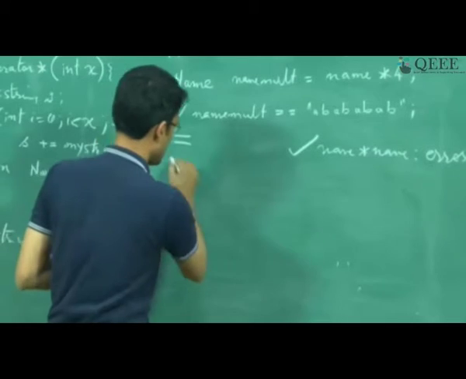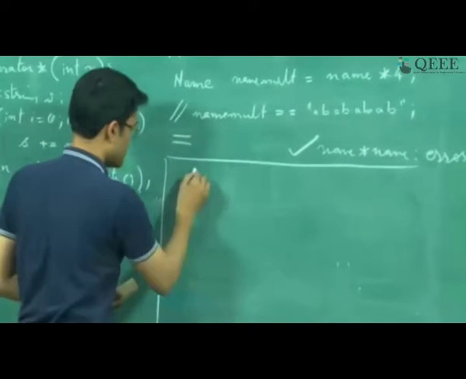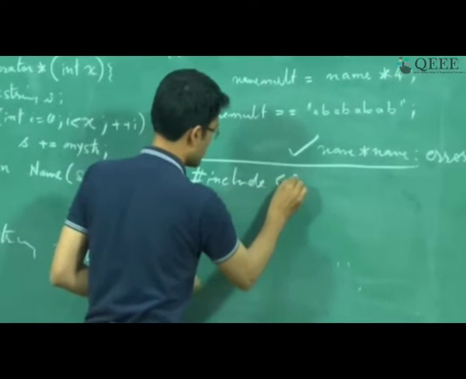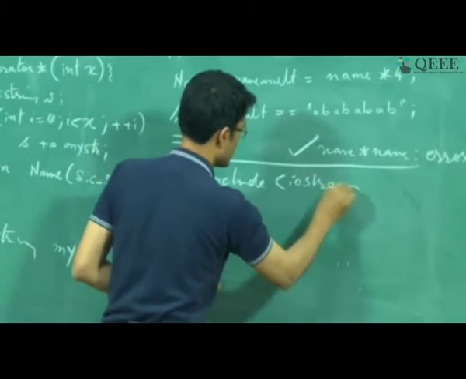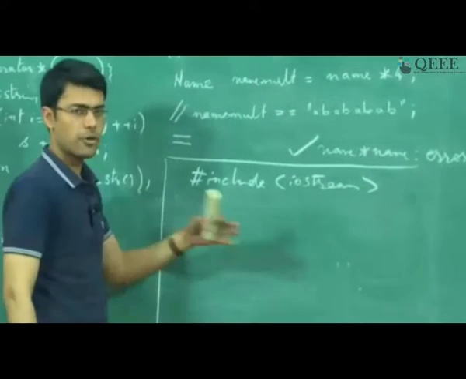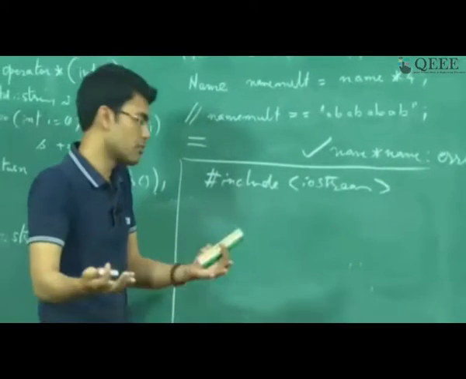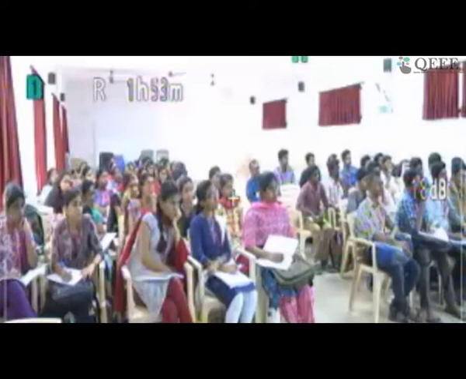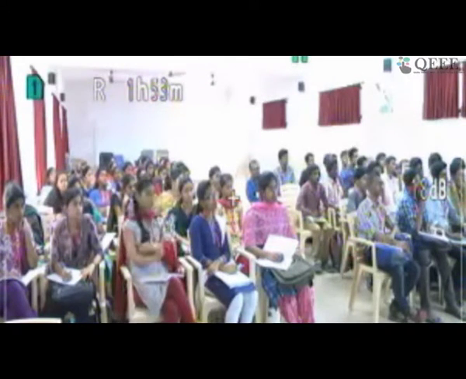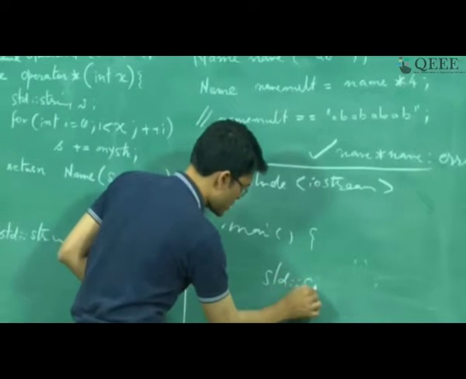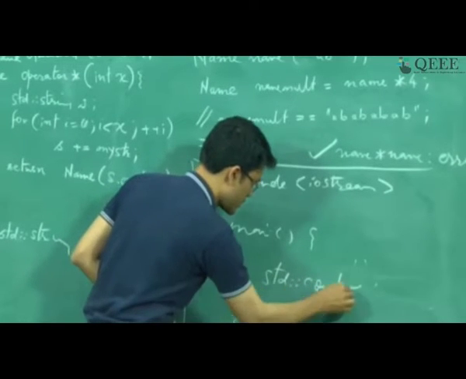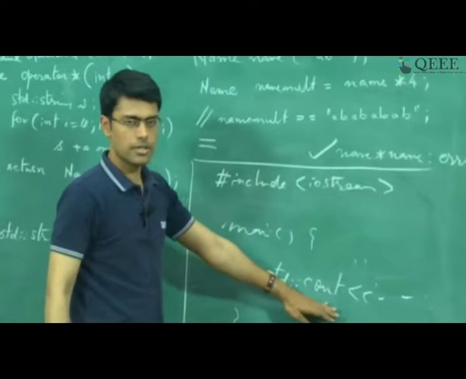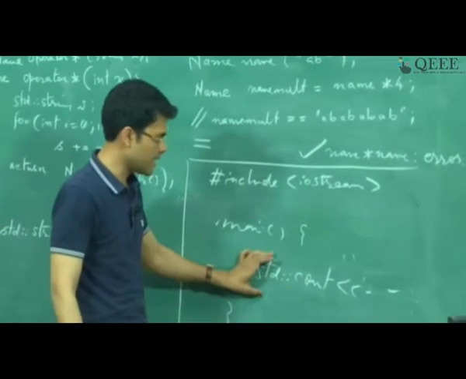So we have #include <iostream> or #include <string> or some other header files, and inside main, let's say I am going to do std::cout, and then certain arguments to it. When I do std::cout, it essentially means that std is a namespace.